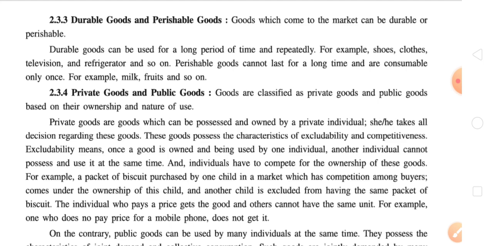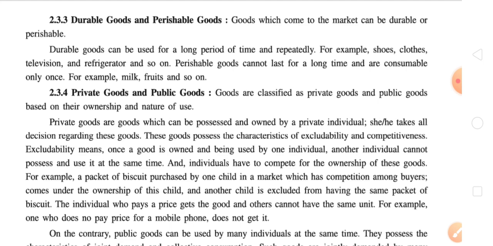It means the durable goods can be used for a long period of time. You may use it for 6 months, 1 year, 2 years, 5 years, or sometimes more than 5 years. And repeatedly, it means its usage cannot be reduced, or its availability is also as it is when you are using it repeatedly. For example, shoes, as all of us wear shoes for a long period of time.